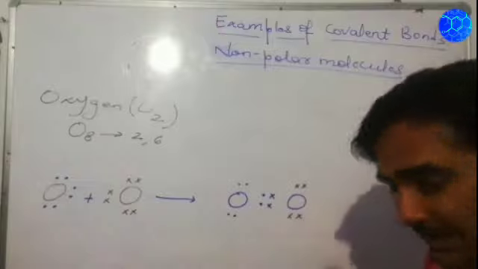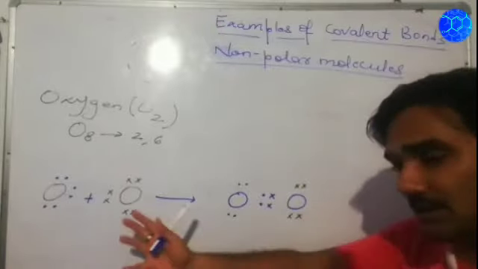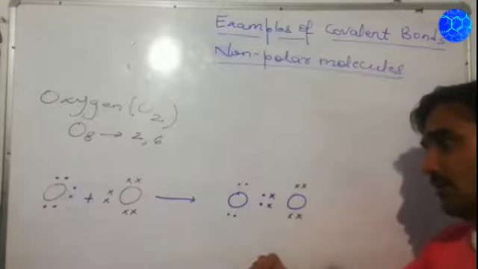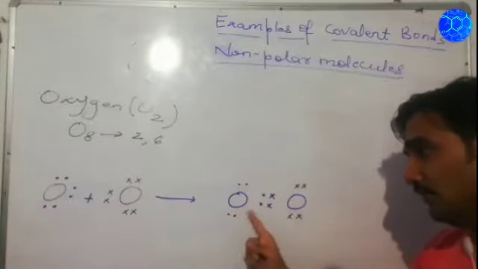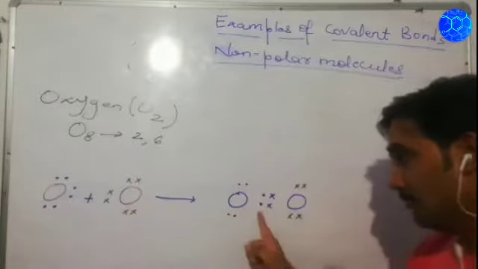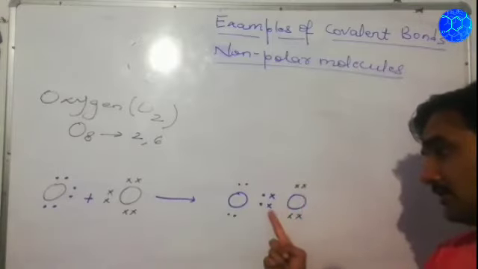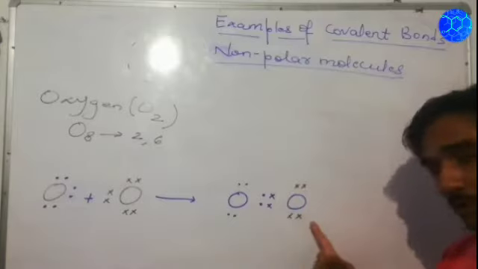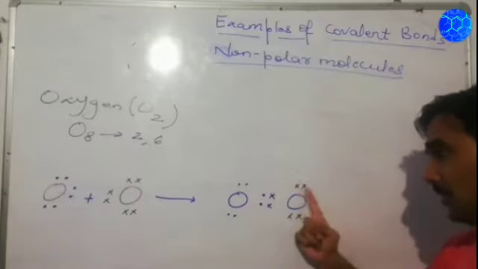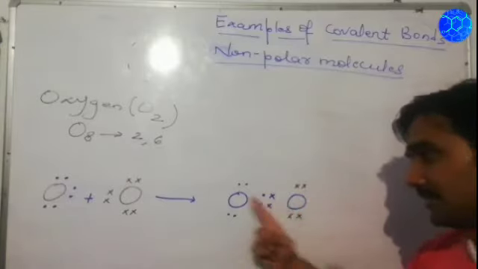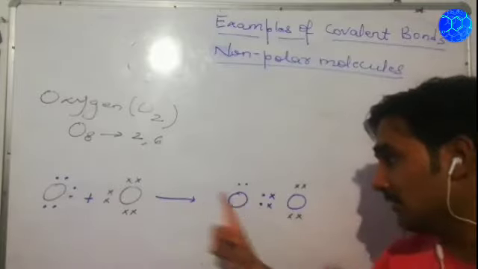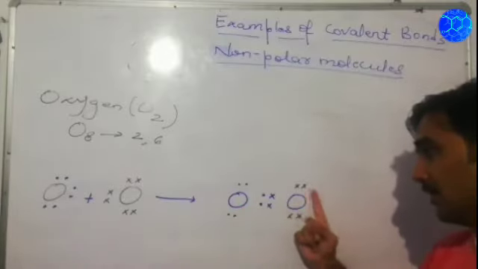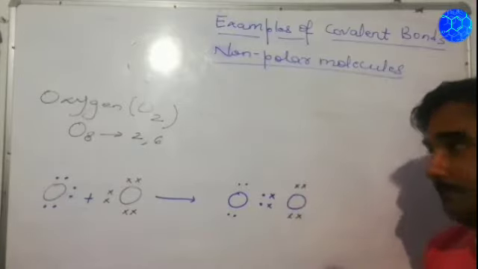So when the mutual sharing has taken place between the 2 atoms of oxygen, now count the number of electrons. 1, 2, 3, 4, 5 and 6 of its own, and these 2 electrons are shared by this atom, so it becomes 8. In this case also, for the stability of this atom, 1, 2, 3, 4, 5 and 6 of its own, and 2 electrons are mutually shared by this atom, so it also becomes 8.